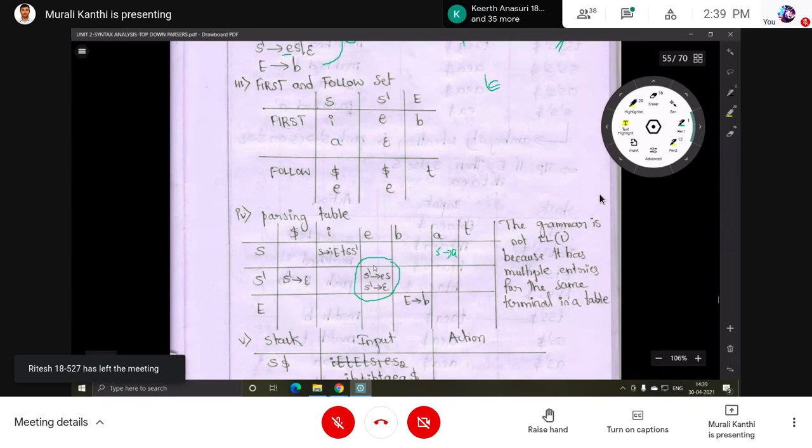For E, multiple entries are there. Multiple entries means which one is required to use for the expansion? That is a conflict. So that's why this given grammar is not LL1 grammar.